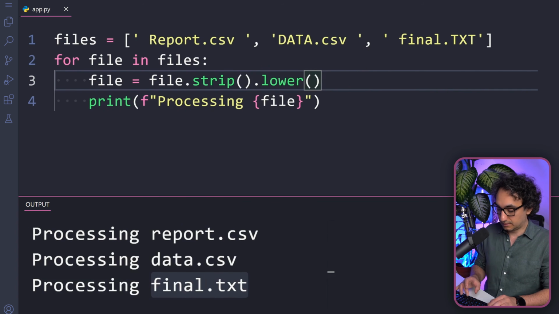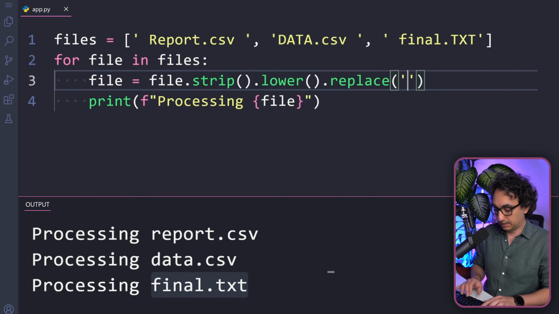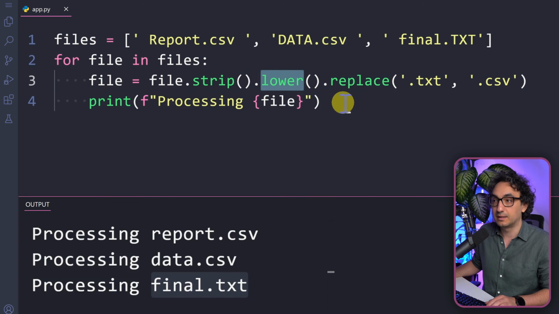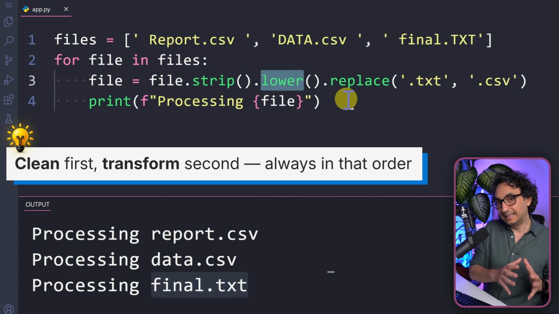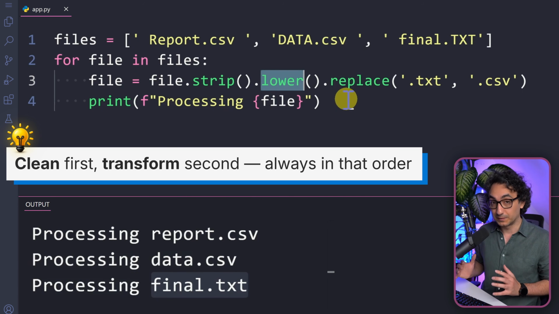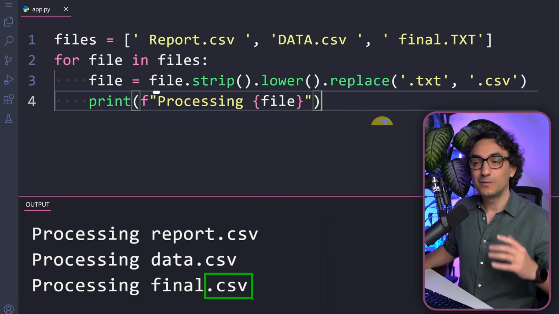So in order to do that, we add another transformation and we say replace. Now the old value is .txt and the new value, our standard, is .csv. It is very important that you don't write it capitalized, because we are doing the replace after we made everything lowercase. So it's always like this: first, clean up the data and then do data transformations where you adjust and manipulate the data. The order is very important. First clean up and then manipulate. So now if you execute it, the final file is as well .csv. So this is really amazing.